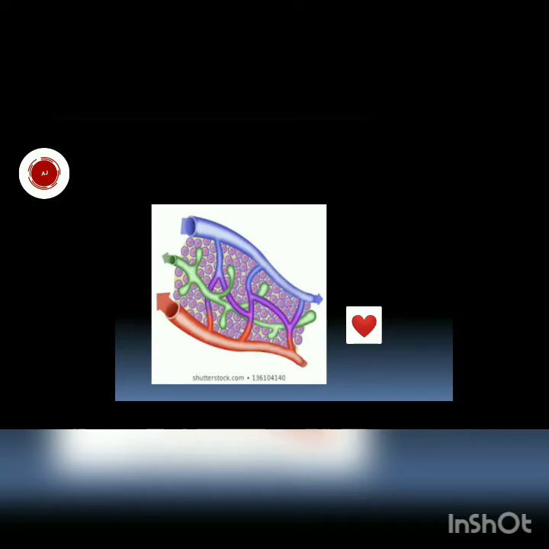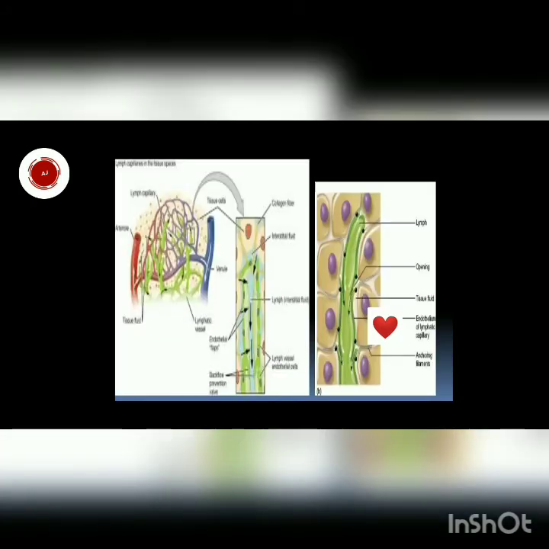Okay, now what happens with lymph vessels? As you can see, lymph vessels are spread between the tissues, and this is the actual structure of lymph vessels. You can see that they have this type of elongated cells. See, these are elongated cells.